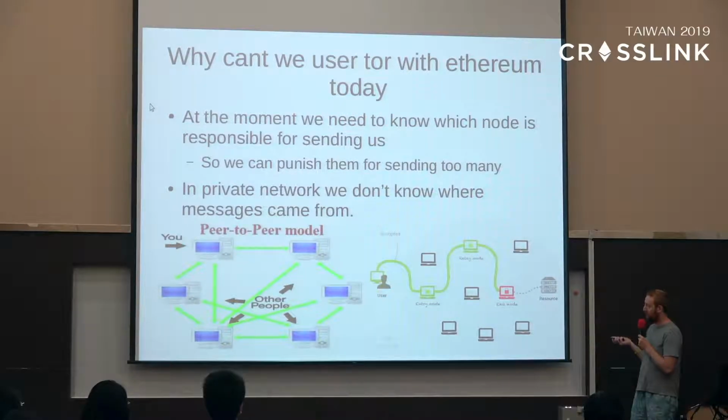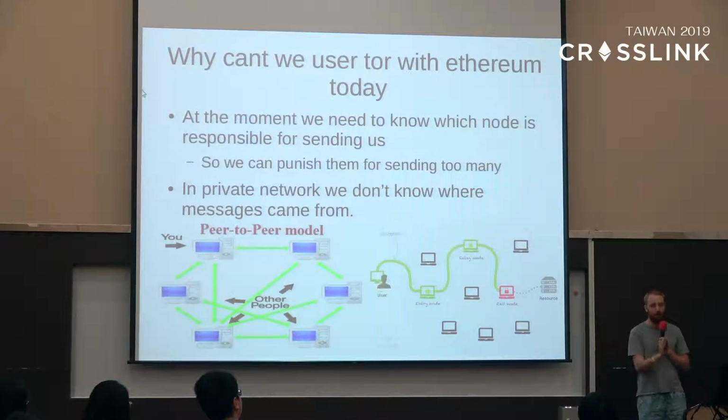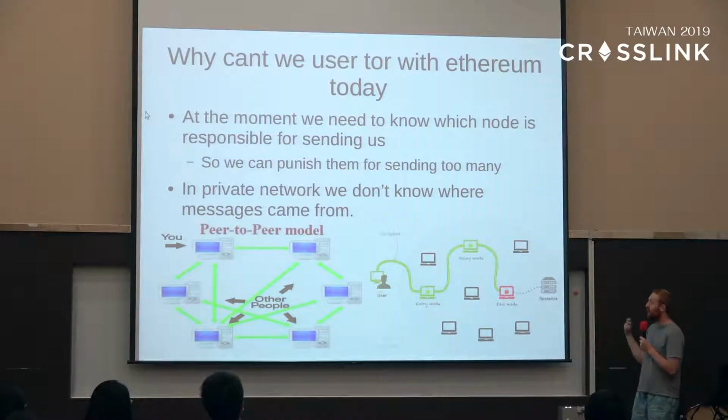But that's not the case with this kind of private network. Because when you receive a message, you don't know where it came from. You know which person it came from, but you don't know which node it came from in the network. And because of that, it becomes difficult to have rate limiting, to say, oh, I only want to receive one message per second per user. So this starts to be a problem if you want to apply private communications to blockchains in general.